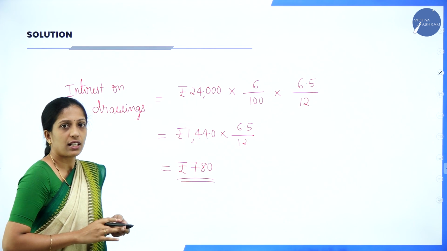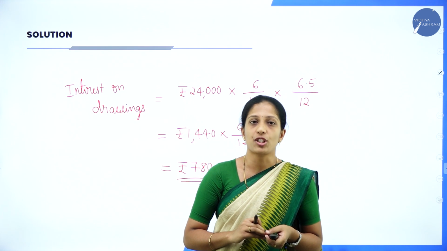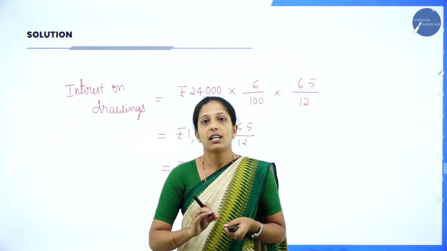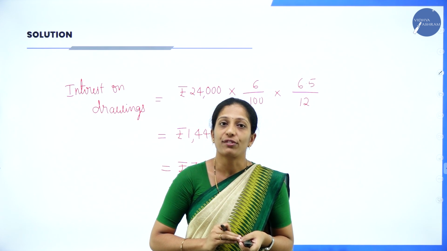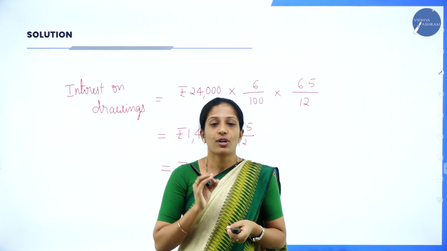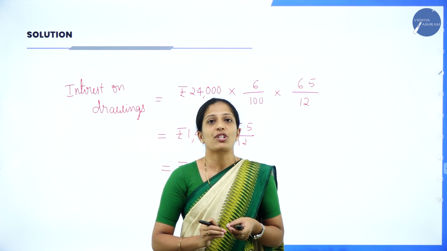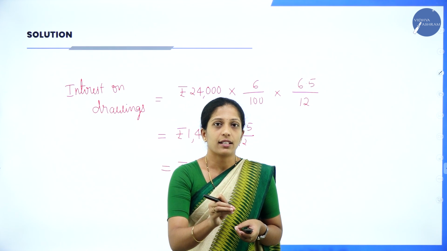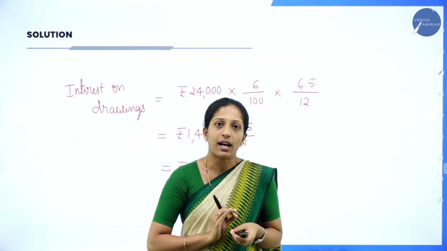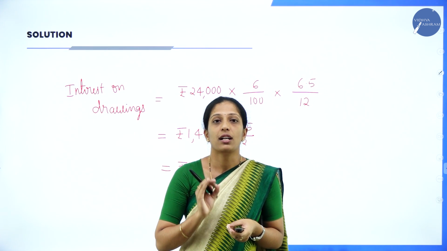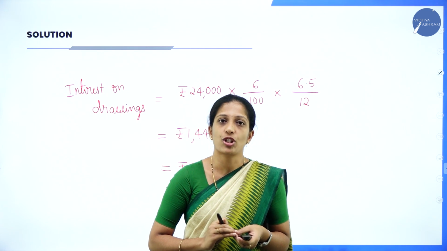So only 1 year they have asked this question where interest has to be calculated under average period method. Other than that, every year, most of the time you will get a question on product method as well as profit and loss appropriation account. So it's not an option here. Either you can write that or this. So only one question will be asked. So either interest on drawings or P&L appropriation account. So you have to attempt it. Okay, so this is how your question paper pattern will be under chapter 1, that is accounting for partnership basic concepts.